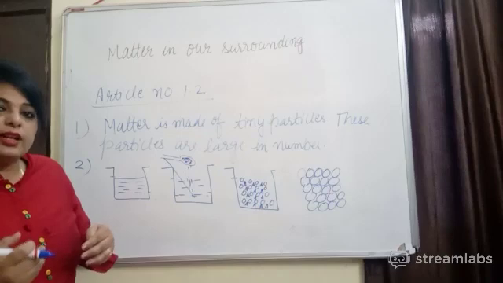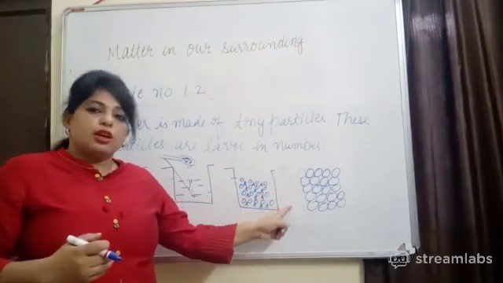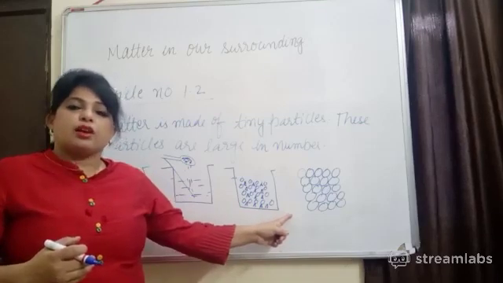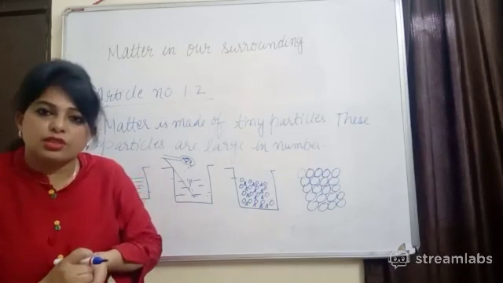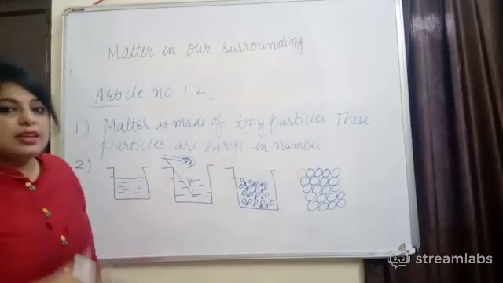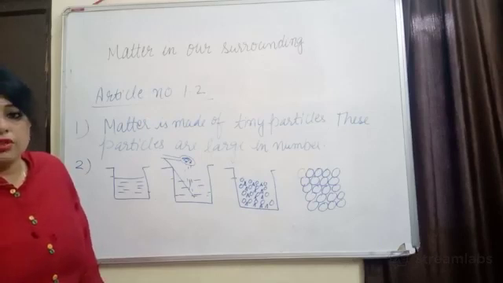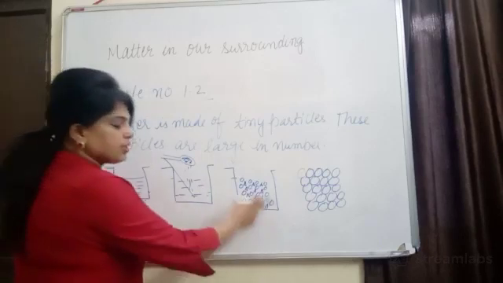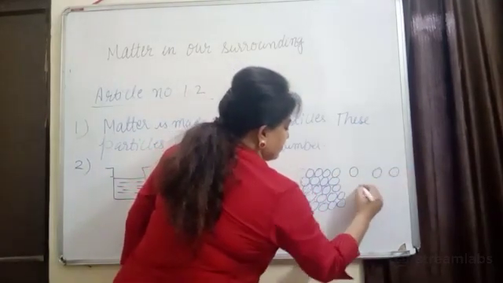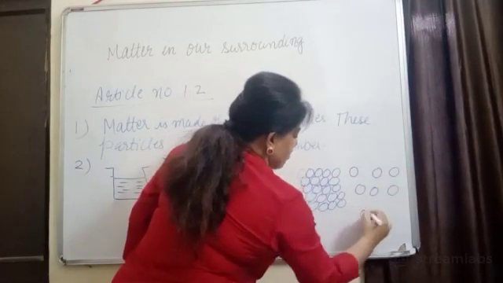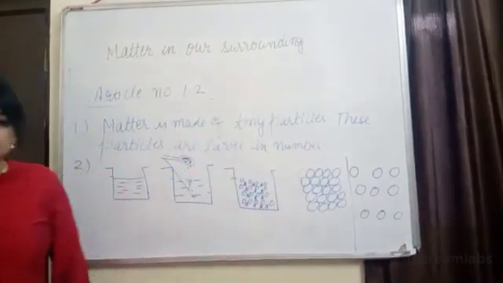In solid state, you will observe there is the least interparticle space, because in solid state the particles of matter are in a compact form. They attract each other with a strong force of attraction, so there will be least interparticle space. But in liquid state you will see the interparticle spaces are a little bit more in comparison to solid state.